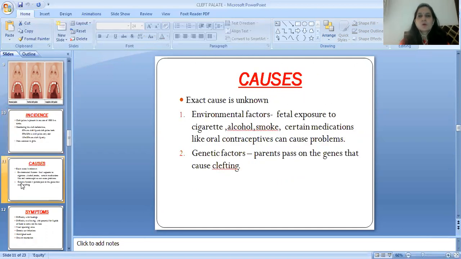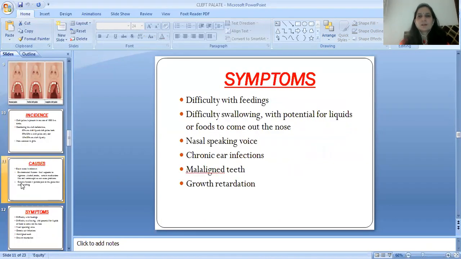Causes: the exact causes are unknown. There are environmental factors and genetic factors. In the environmental factors, fetal exposure to cigarette, alcohol, smoke, and certain medications like oral contraceptives can cause problems. In genetic factors, parents pass on the genes that cause clefting.